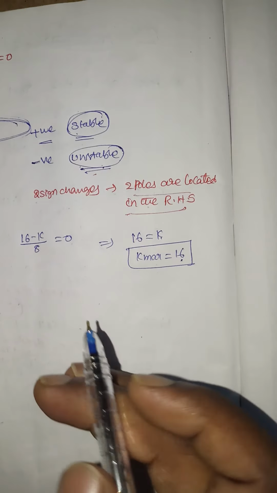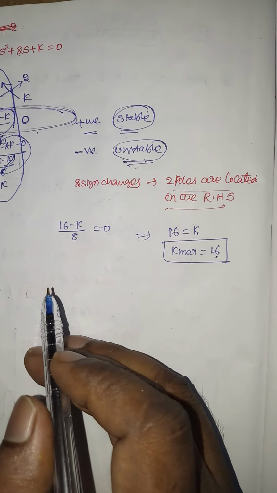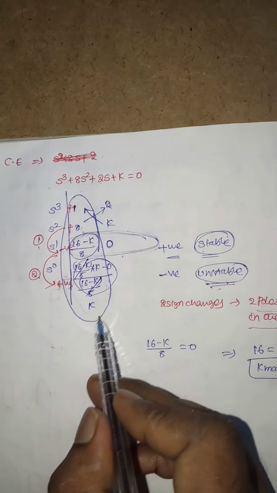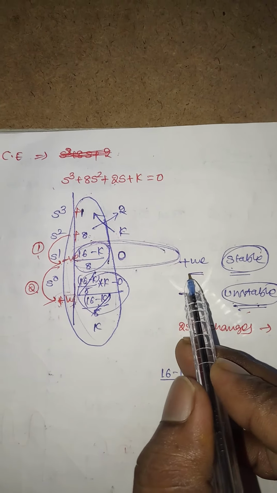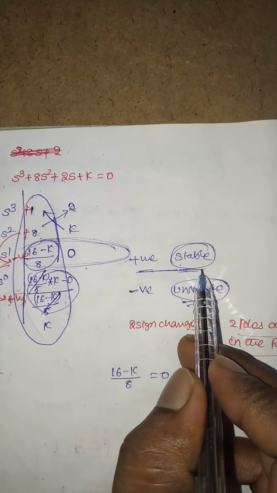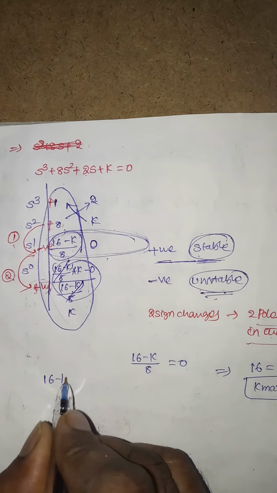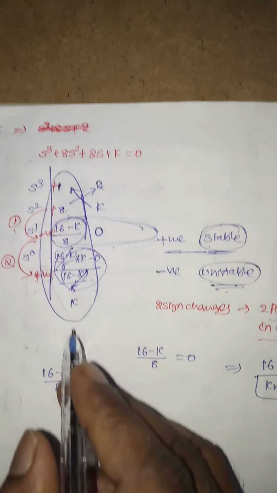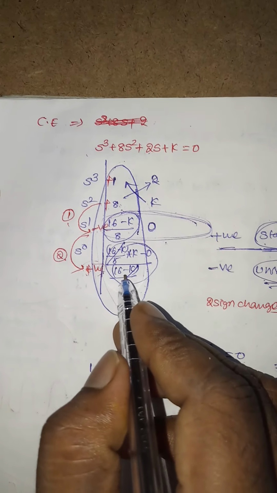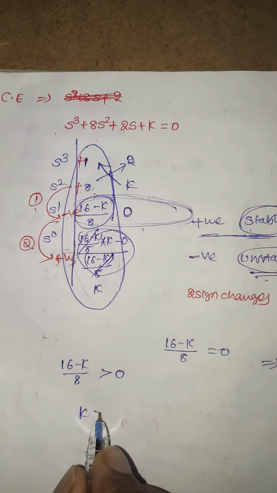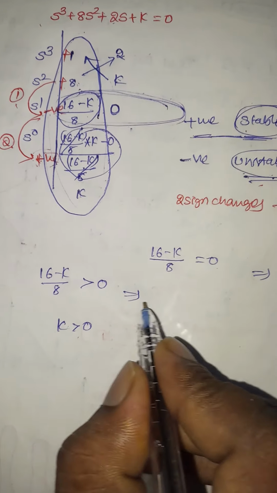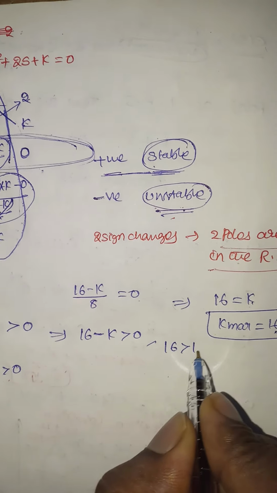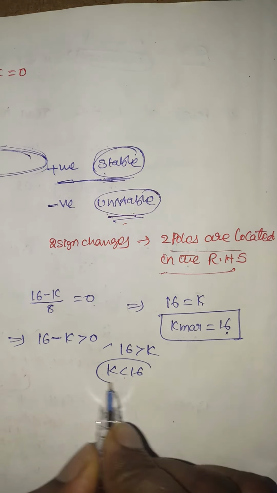Conditionally stable systems, I forgot to say one thing here. If the first column of this Routh array has positive values, then the system is said to be stable. That means 16 minus k divided by 8, the first column, should be greater than 0. And here also k, this one, should be greater than 0. And from this, 16 minus k should be greater than 0, or 16 is greater than k, or k less than 16. So this is one condition.